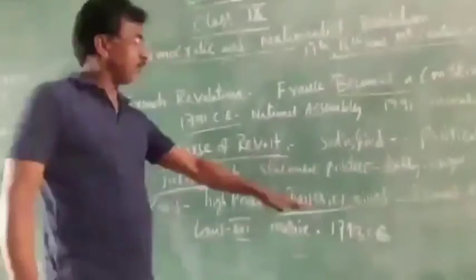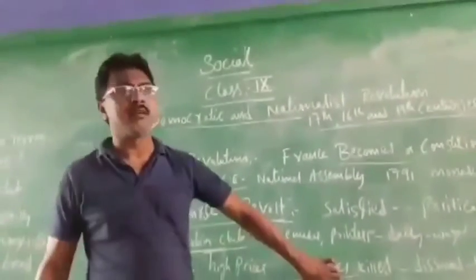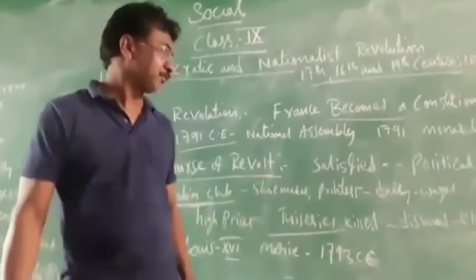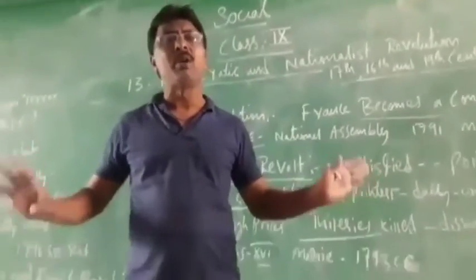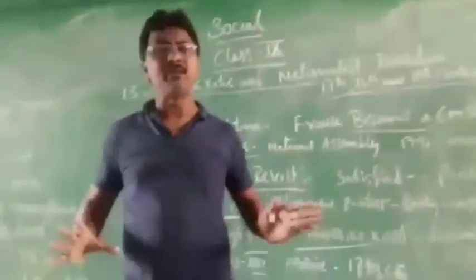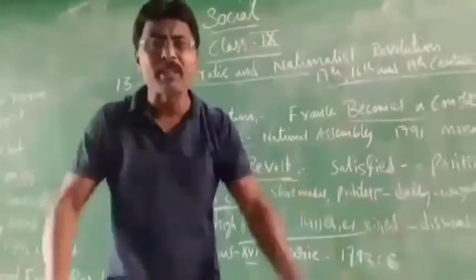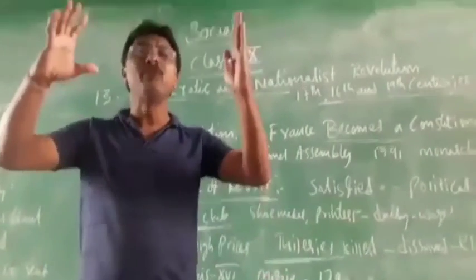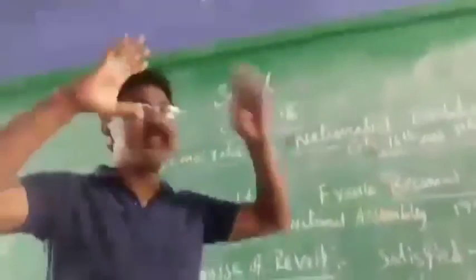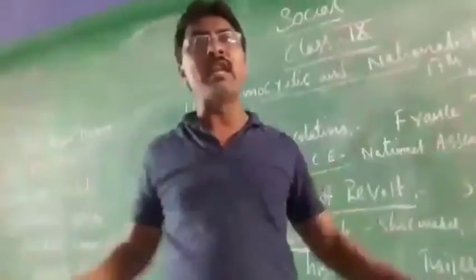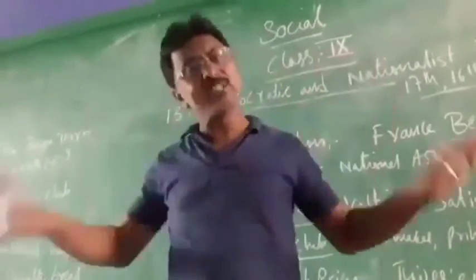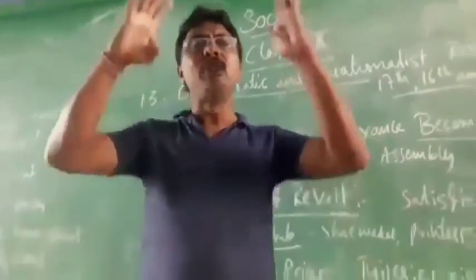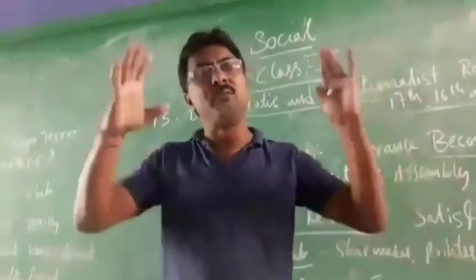Kuller, an employee of the monarchy. They killed him. And what happened? We don't want this Jacobin Club. So what did they do? The people did a revolution and removed the Jacobin Club, and also they dissolved the National Assembly. We don't want the assembly. We don't want the National Assembly and we don't want the monarchy.